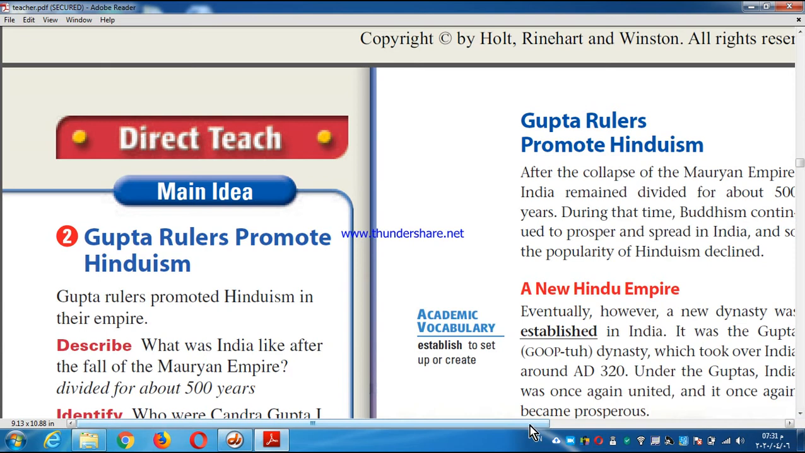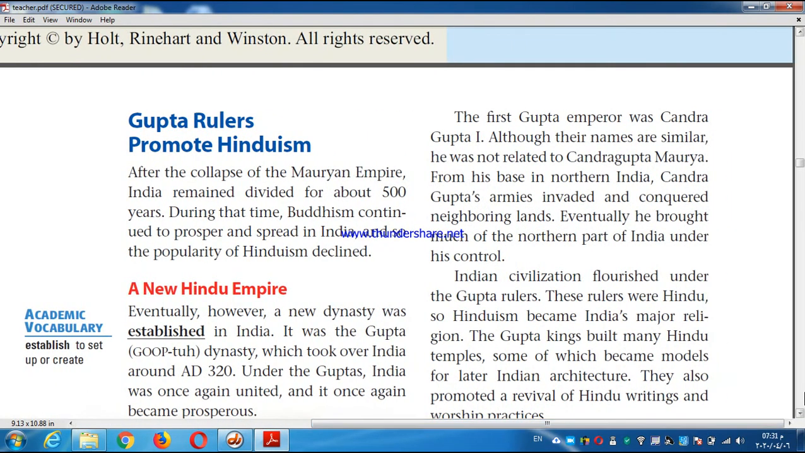So now we have another generation. It's called the Gupta rulers. Under the rule of the Gupta, who were Hindus, like Asoka was Buddhist, Hinduism became the major religion in India. And also India became again strong and rich.